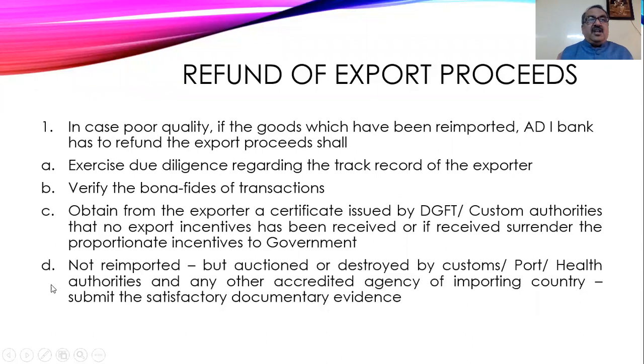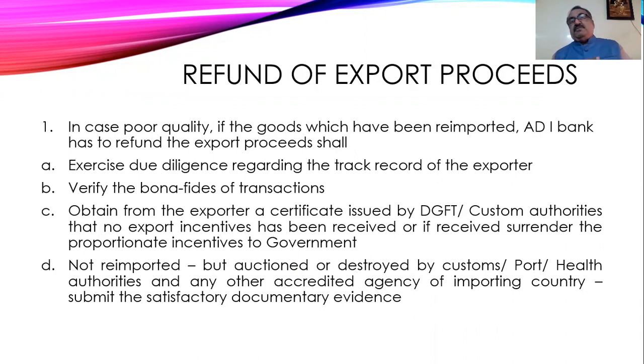In cases where goods are not re-imported but auctioned or destroyed by customs, port, health authorities or any other accredited agency of the importing country, a satisfactory document as evidence must be submitted. You have done the export, but due to some problems the goods have been auctioned or destroyed. Suppose the customs feel that it is against the country's policy, they can destroy the goods.